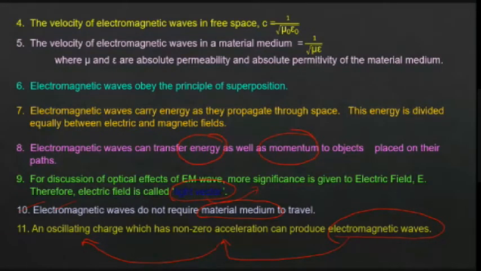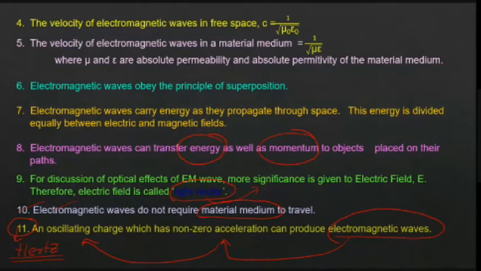Maxwell first told that whenever there is a time varying magnetic field or electric field, there will be an electromagnetic wave. He theoretically predicted it, and experimentally this was proved by another scientist, Hertz. You know the SI unit of frequency, hertz. So this has been experimentally proved by Hertz.